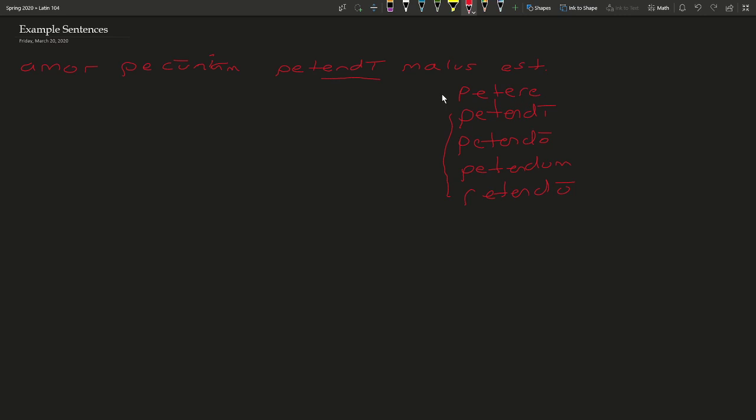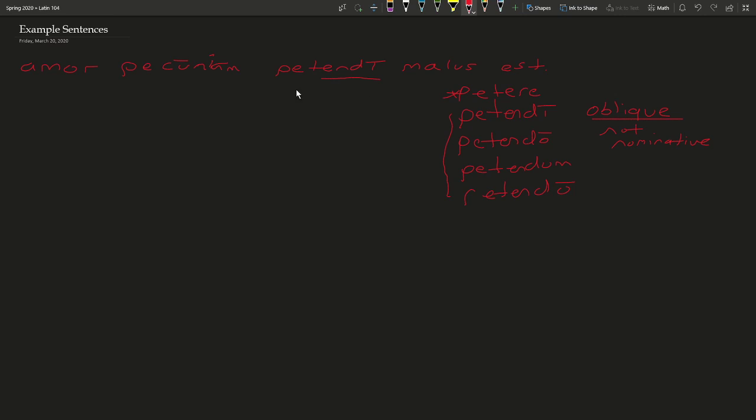So petere would be the nominative version of this, but whenever they are used in the so-called oblique cases, which essentially just means not nominative, they may still take the function of whatever a verb does. So by definition then, a gerund is quite similar to an infinitive, but it occurs in these oblique cases.